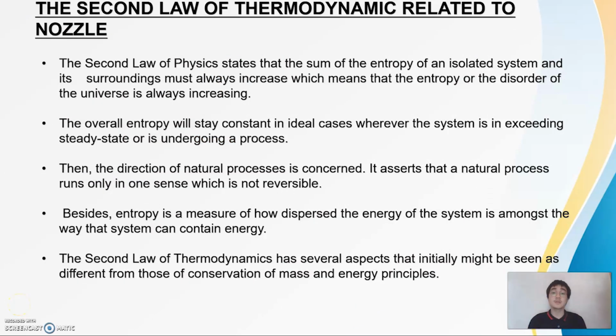Now I will explain the second law of thermodynamics related to a nozzle. Firstly, the second law states that the sum of the entropy of an isolated system and its surroundings must always increase, which means that the entropy or the disorder of the universe is always increasing. The overall entropy will stay constant in the ideal case, whether the system is in a steady state or is undergoing a process. It asserts that natural processes run only in one direction, which is not reversible.